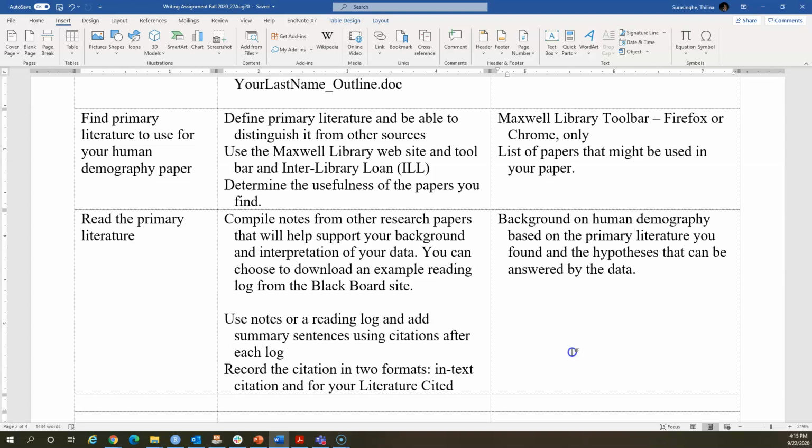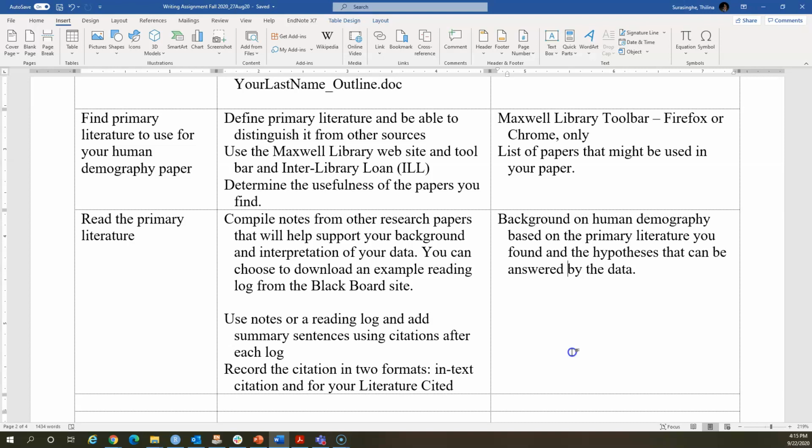You might have been trained to use Maxwell libraries, different search engines to do this job, but I'm going to show you something much more quick and easy, where you can use Google Scholar to extract information, right? To look for literature related to your hypothesis, right?